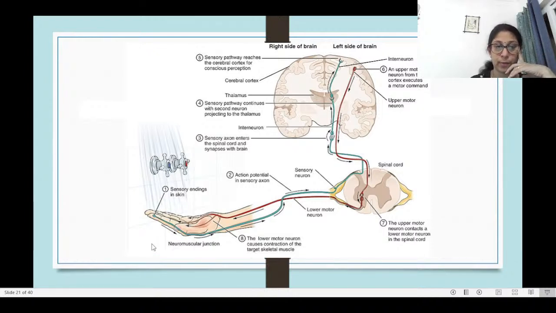So you can see it in the form of a diagram. There's a hand which is receiving some sensory endings in the skin.